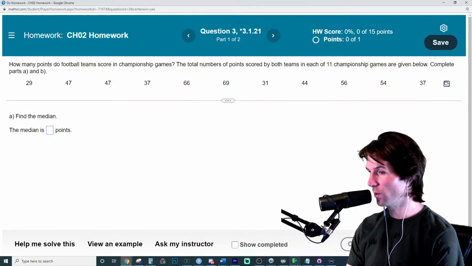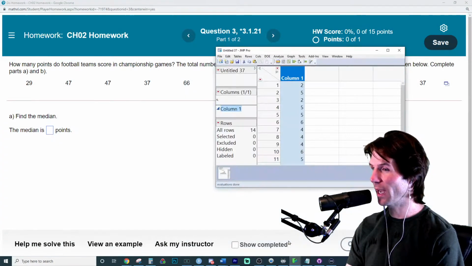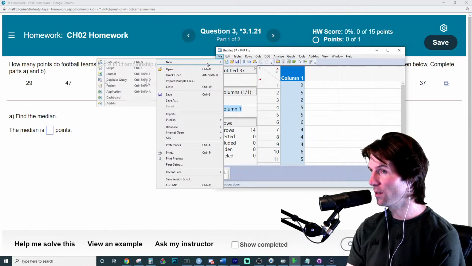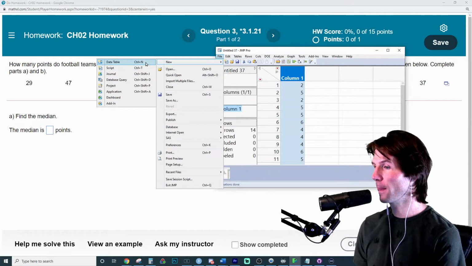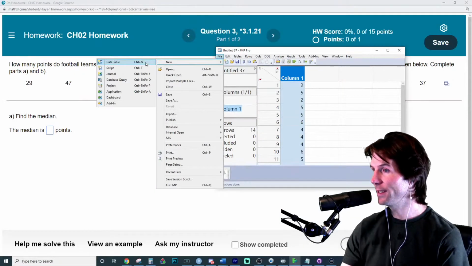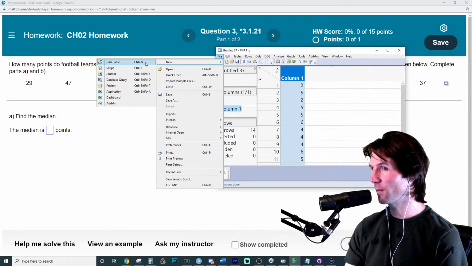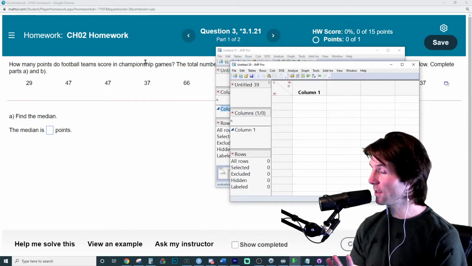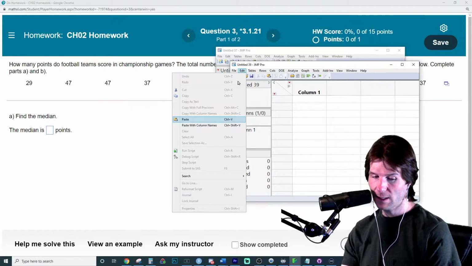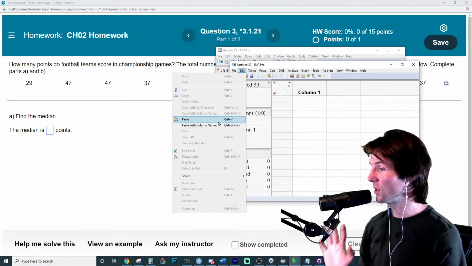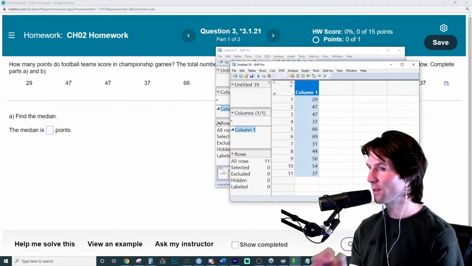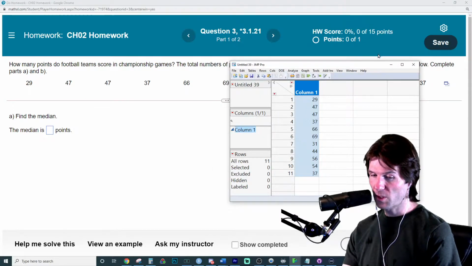We're going to go over to JMP. And with JMP, we go to anything we have open in JMP, anywhere. And then we go up to File, New, Data Table. So I'll pause right here. Make sure you have File, New, Data Table. Now don't click inside of it yet. Once you have the new data table open, go to Edit, and then Paste. This one does not have column names, so we're just going to Edit, Paste. And there we go. Now this is where you should be at.